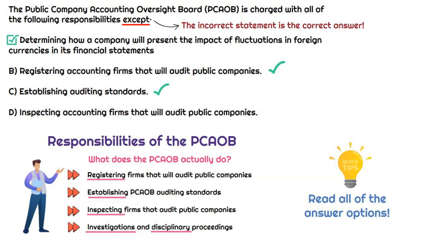And then inspecting accounting firms that will audit public companies? Yes, there are rules, and we'll get to them later, that talked about how often an audit firm is inspected for their public company audit. So all three of those are incorrect because those are responsibilities of the PCAOB. And in general, those all make sense. They relate more to the auditing of a public company, which is what the PCAOB was established for, right?